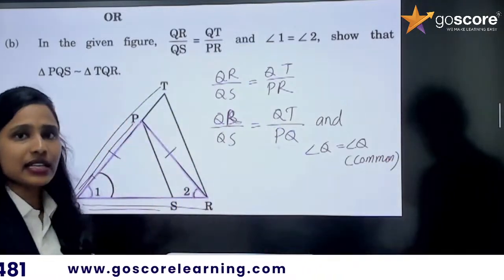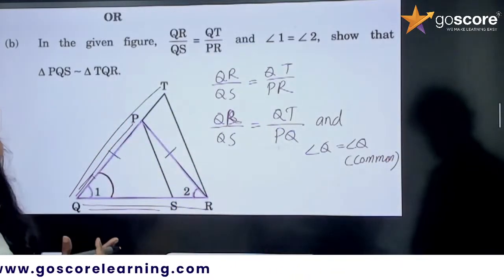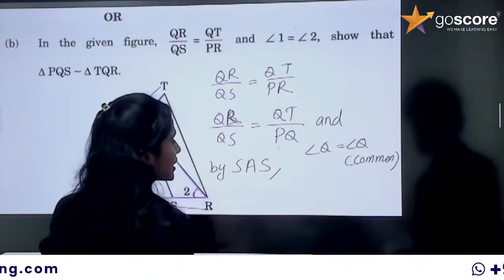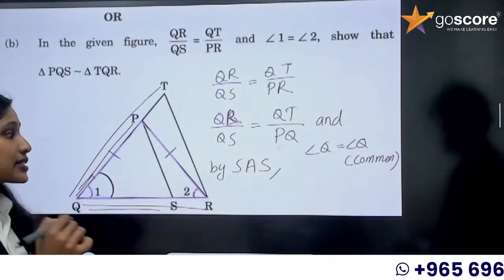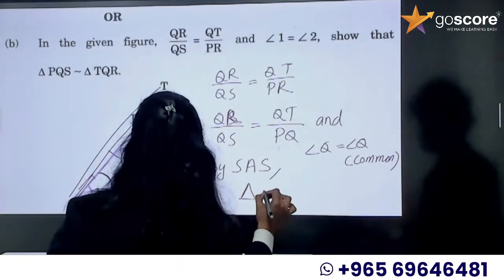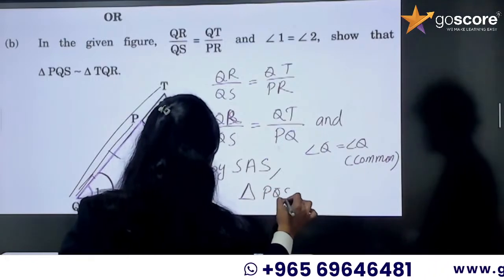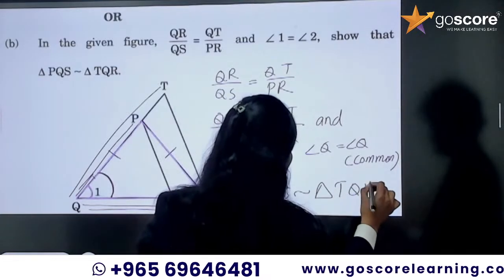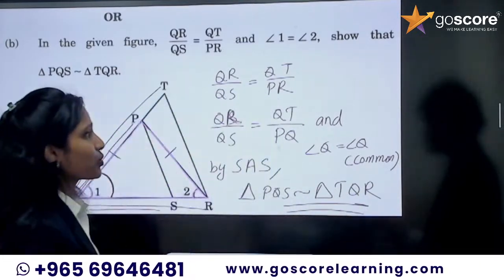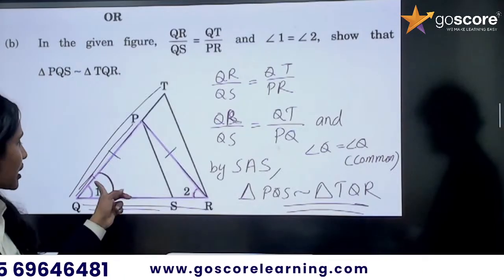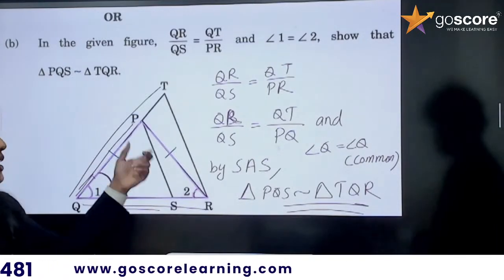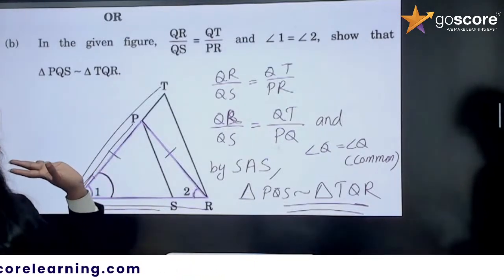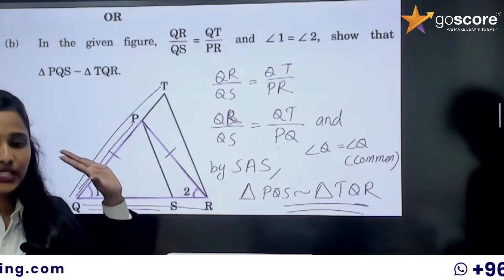So two sides are proportional and the included angle is equal. Then by SAS similarity criteria, side angle side similarity criteria, we will get triangle PQS is similar to triangle TQR. So it's a 2-mark question. We are using two concepts, the equal angle isosceles triangle property, and the similarity criteria. So we got the answer, correct? Everyone ready? Ready for the next question?